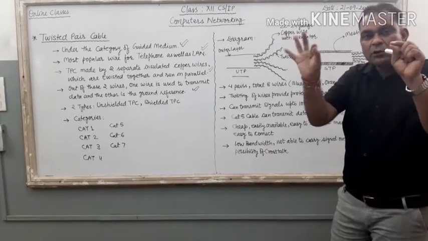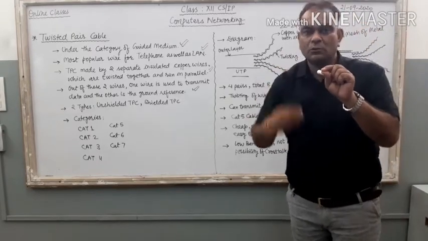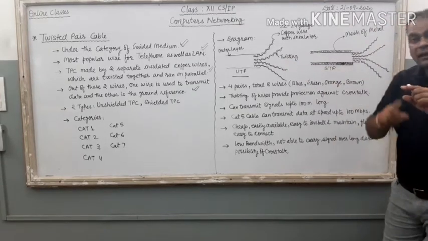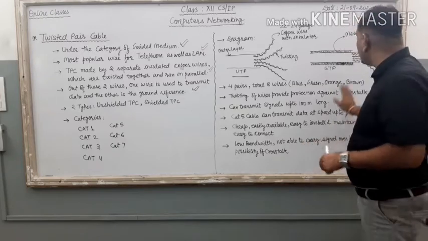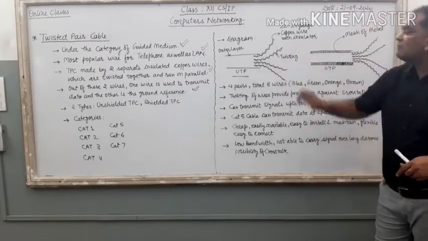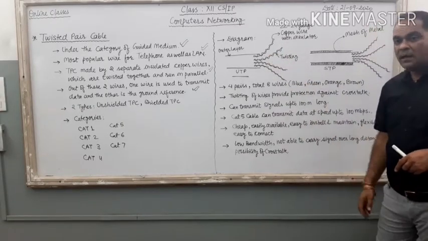One is dark blue and the other one is blue with white, or we can say light blue. Right? The second color is green, light green, then orange, light orange. Then the last one is brown, light brown.